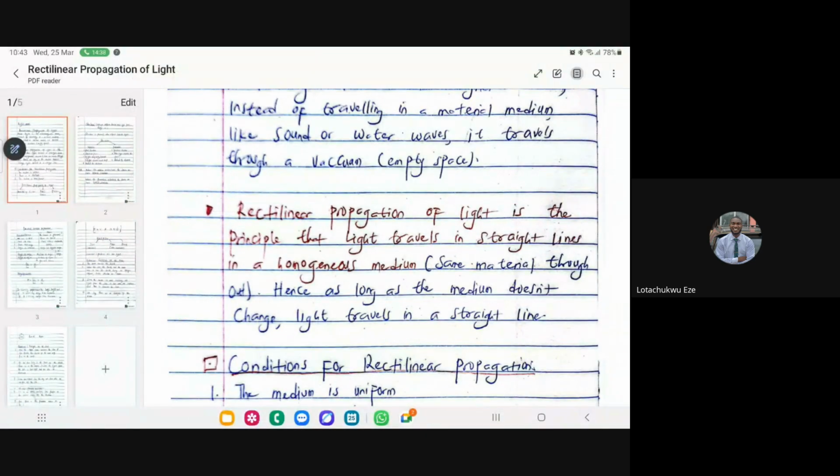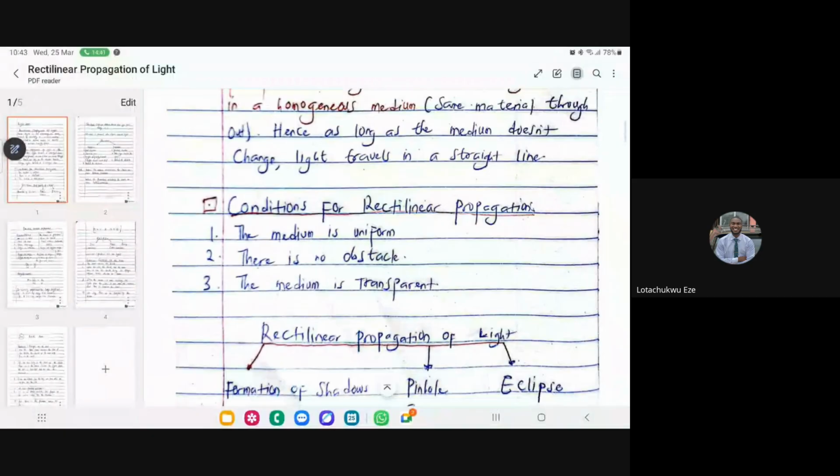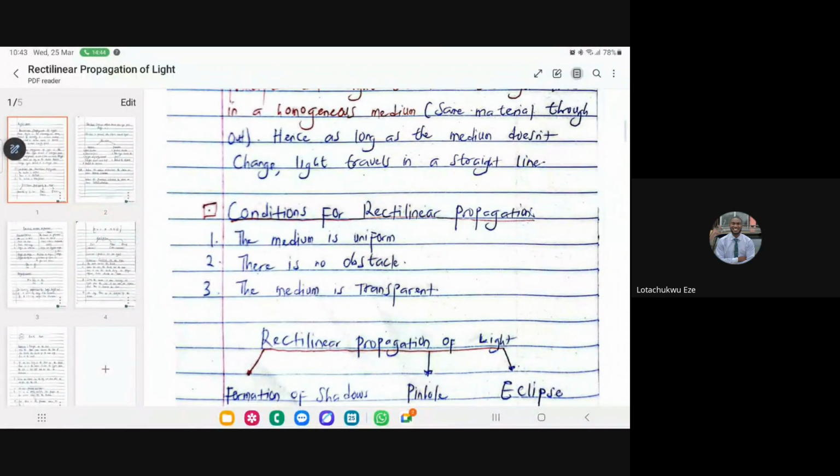So, what are the conditions for rectilinear propagation of light? Number one, the medium should be uniform. Number two, there is no obstacle. Number three, the material the light is traveling through should be transparent. You know what a transparent material is? It means you can see through it. Because you can see through, light can keep traveling in a straight line. So these are the key conditions upon which light remains rectilinear.